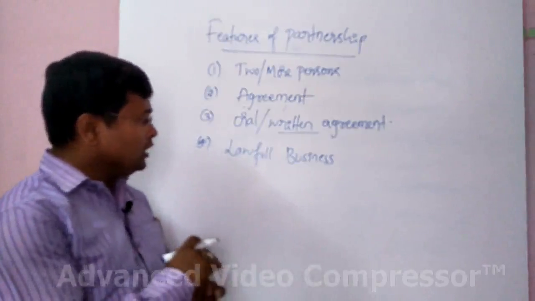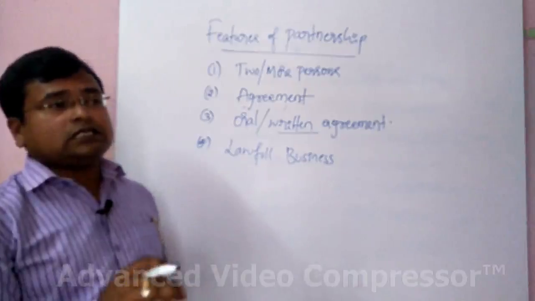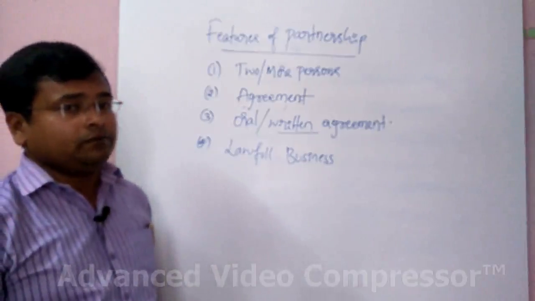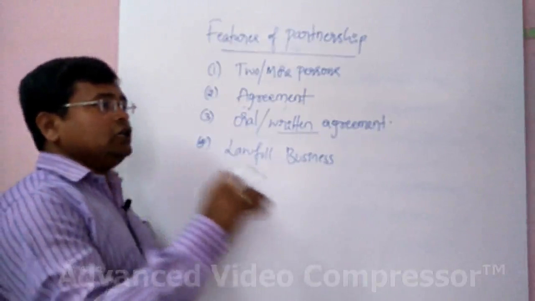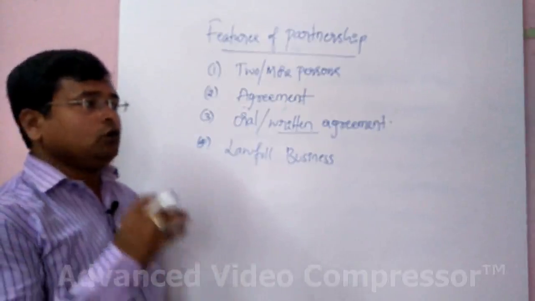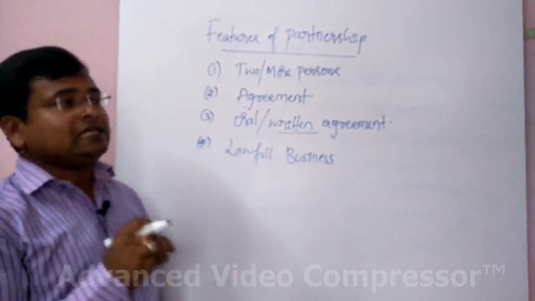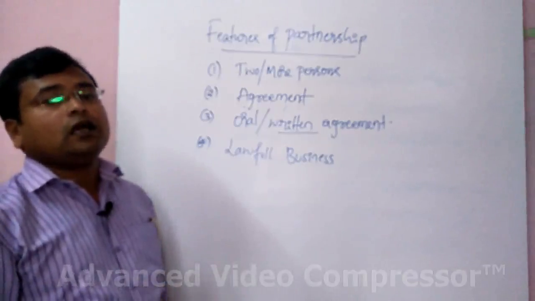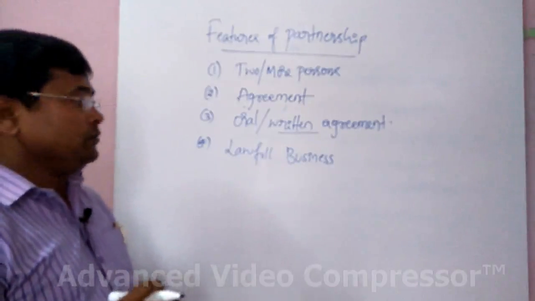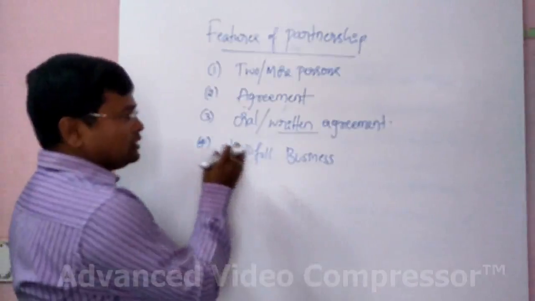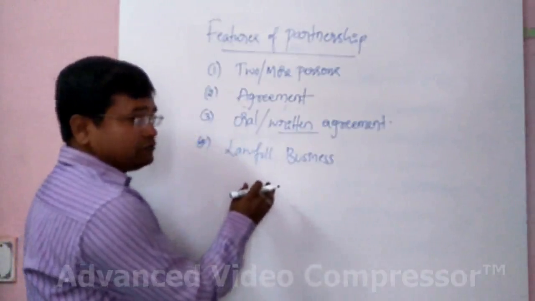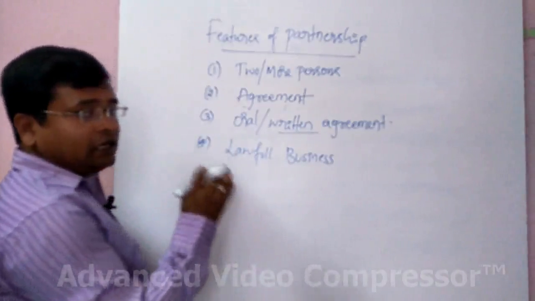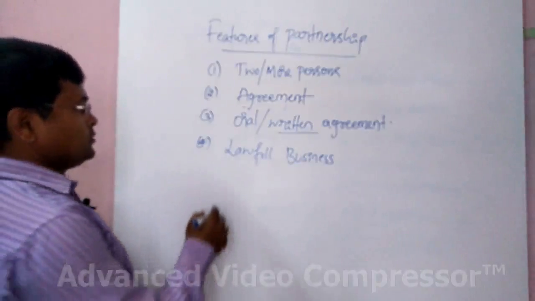If you are running any illegal business, it is not called a partnership, and the government can issue orders to dissolve the partnership as early as possible if it comes to know that you are running an illegal business. So the business that partners carry on must be a lawful business.